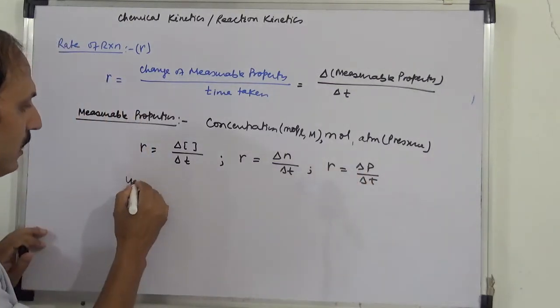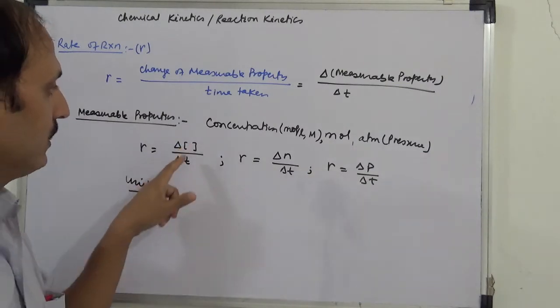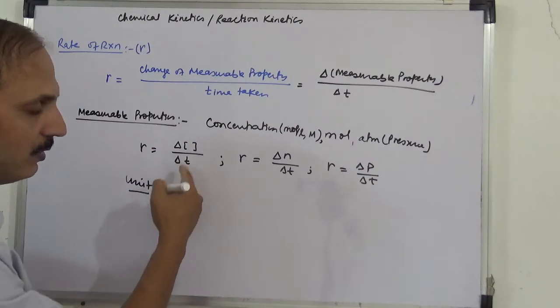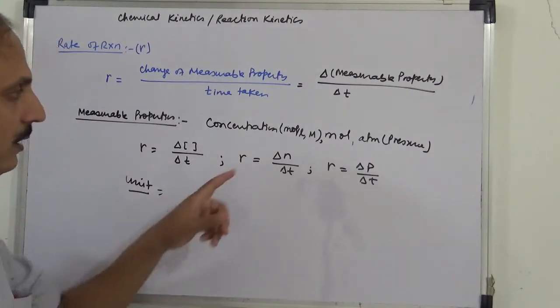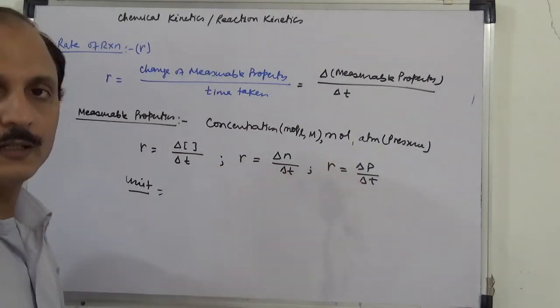So unit क्या हो सकता है? So rate of reaction और rate of chemical reaction का unit अगर concentration है तो it will be mole. So please write in each case mole per liter per second. Here mole per second. Here atm per second.